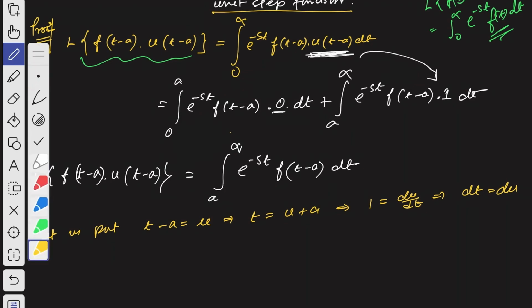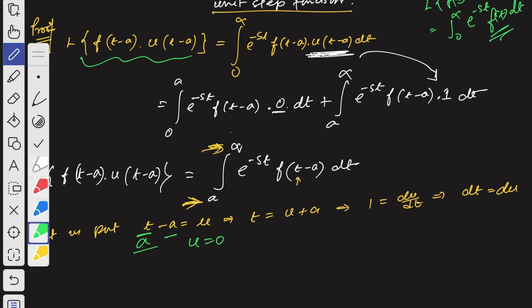And one more thing, here we have a to infinity, the lower limit is a and the upper limit is infinity. So when t is equal to a, then a minus a, so u becomes 0.